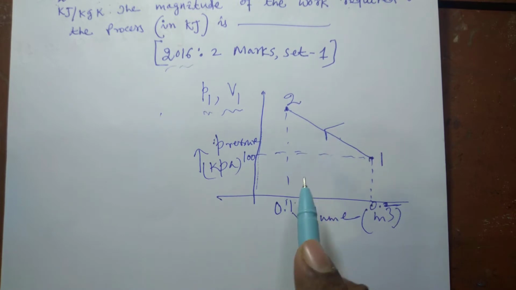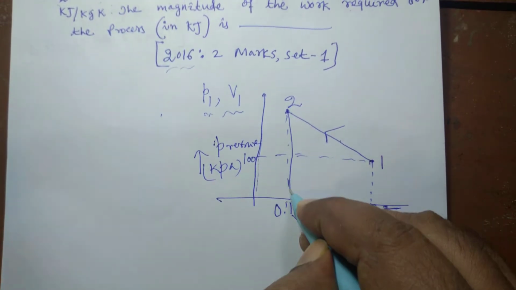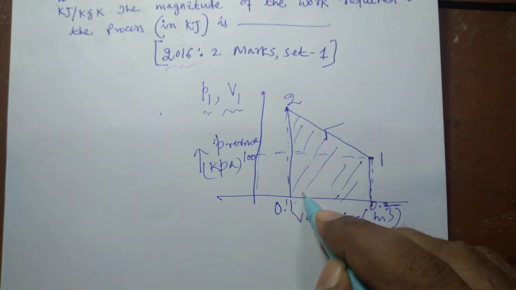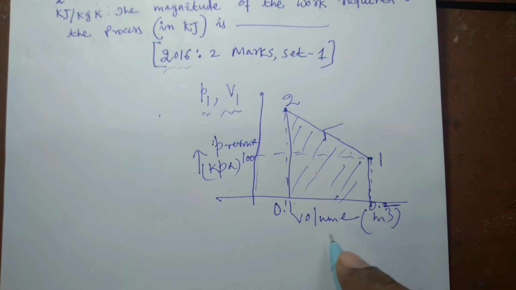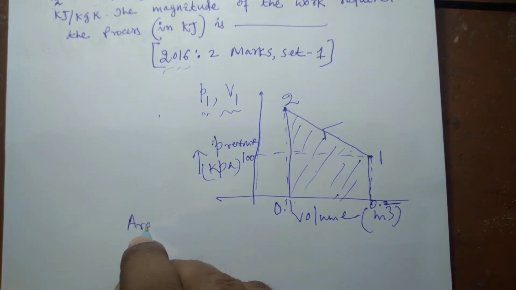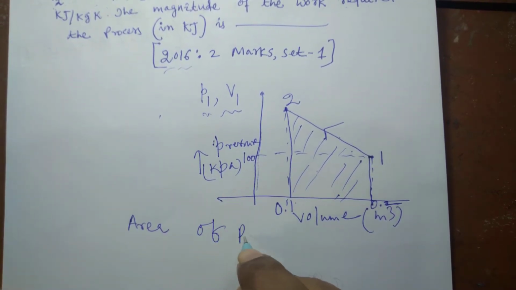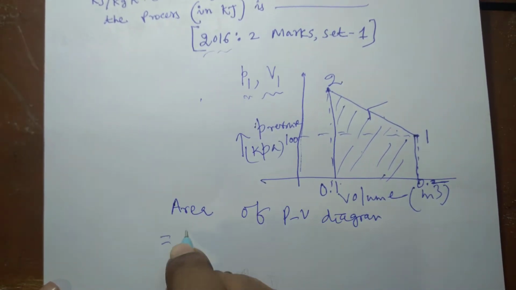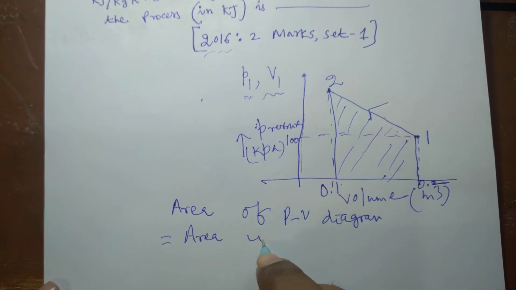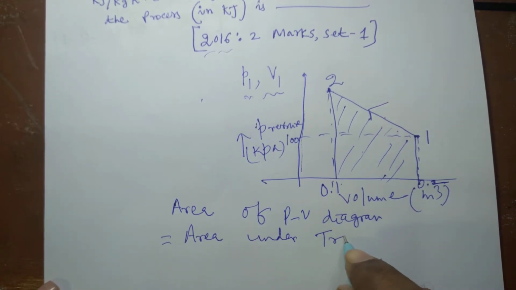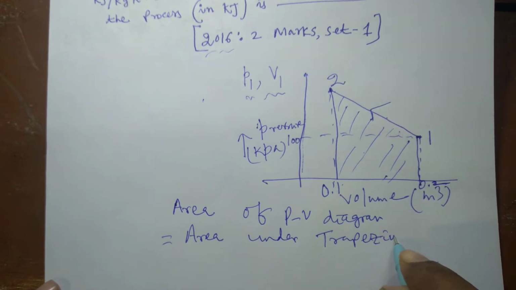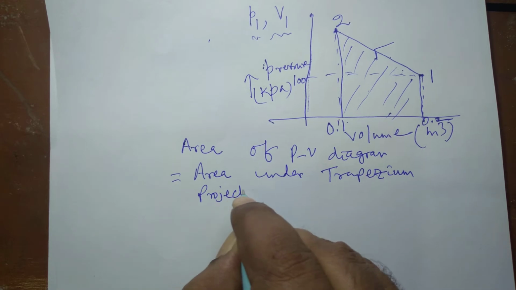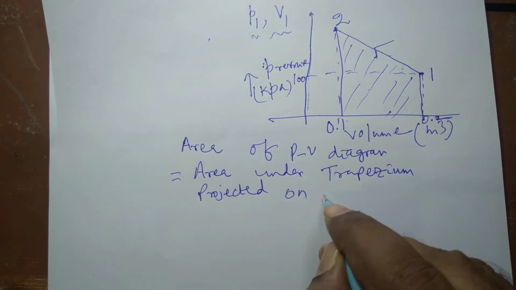So in this case we can find out the area under this PV diagram. This is a trapezium. So we have to find out the area of this trapezium, the area under the PV diagram projected on the volume axis.